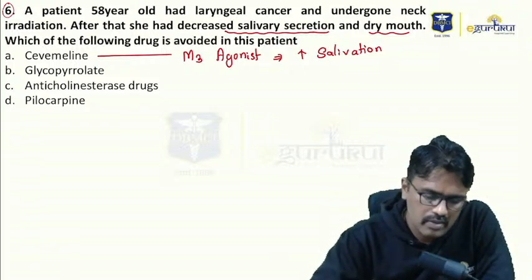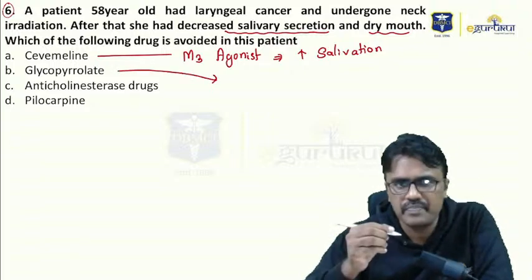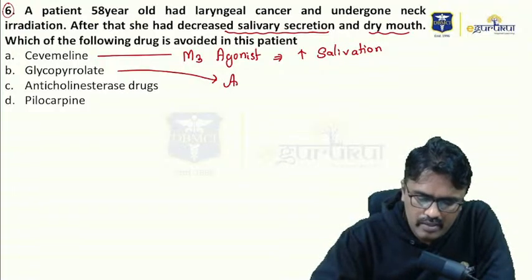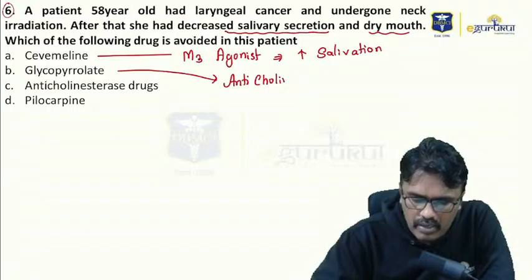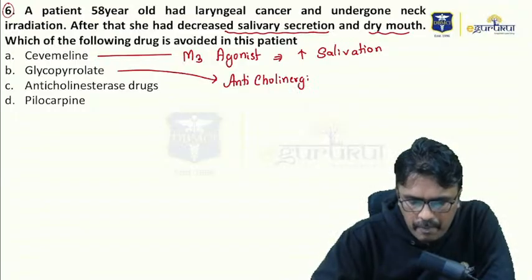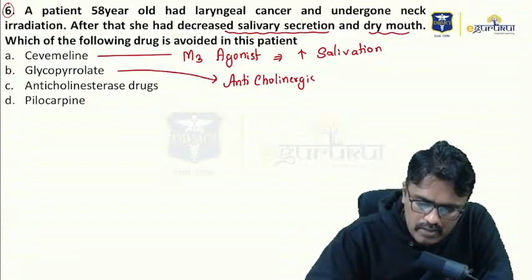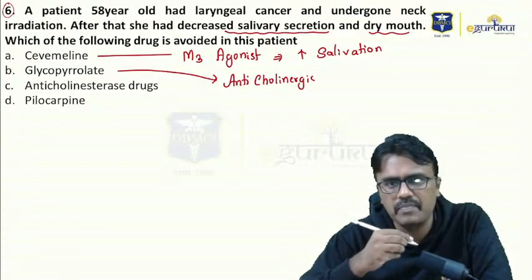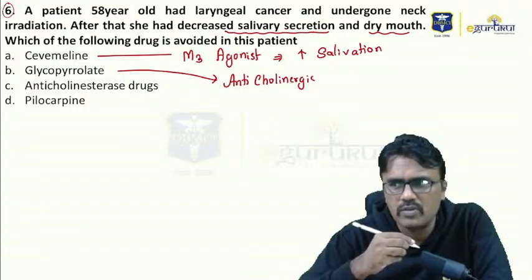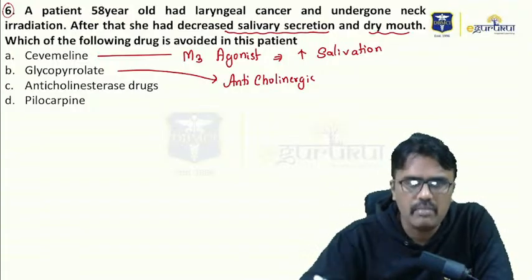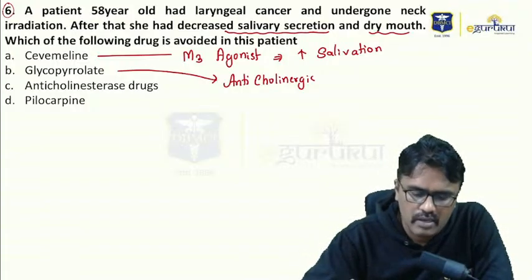Can we use glycopyrrolate? Now glycopyrrolate is an anticholinergic drug. What do you mean by anticholinergic drug? This drug will block the muscarinic receptor. So when you block the muscarinic receptor, what happens is dryness of mouth.